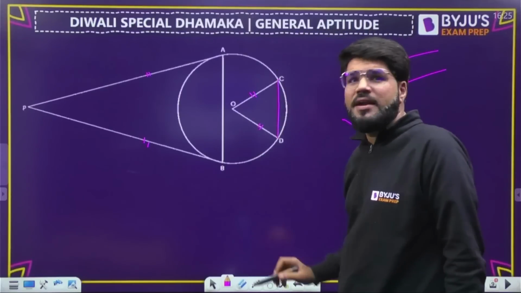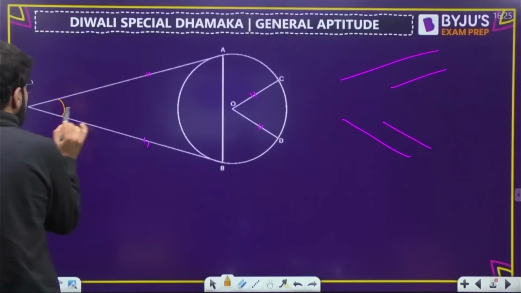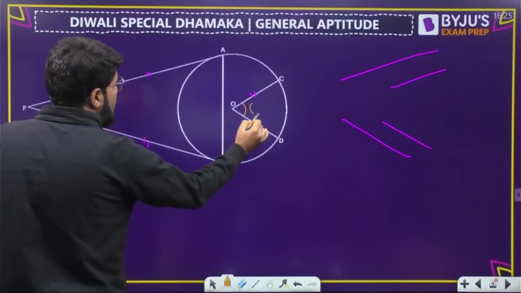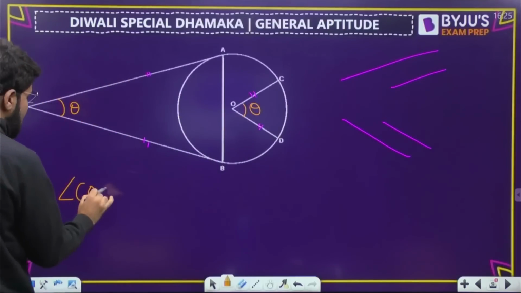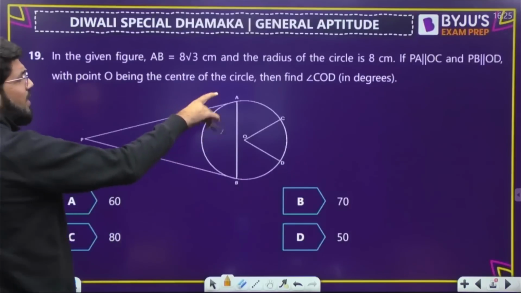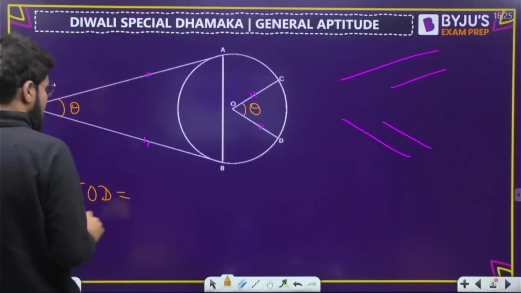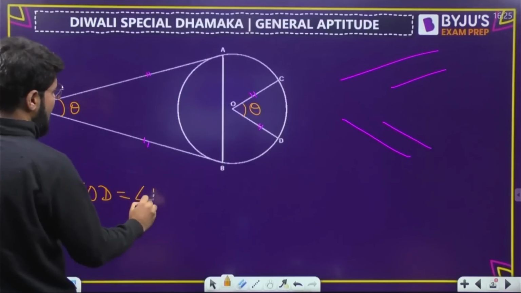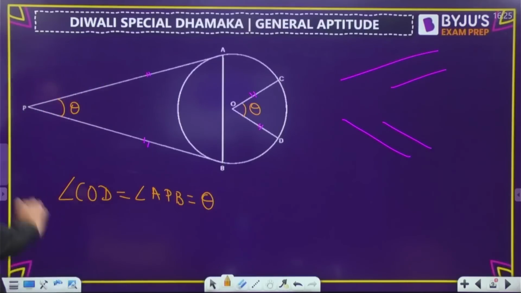So because of similarity, you can clearly say that these two angles are equal, and suppose that is theta. The question is, find the angle COD, and that will be equal to the angle APB. Both of them are theta.